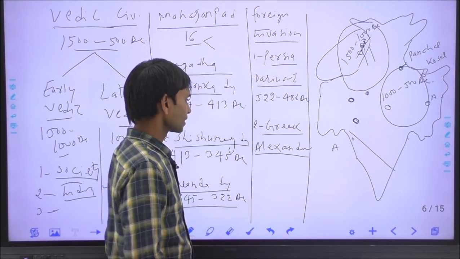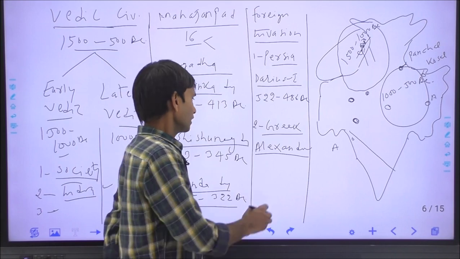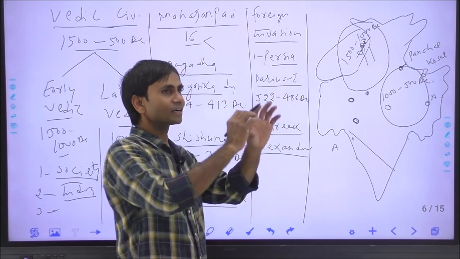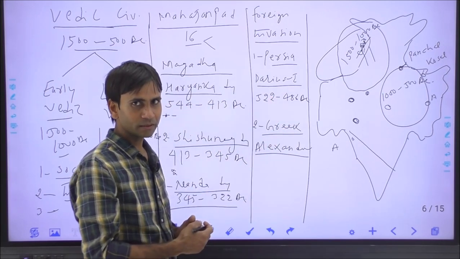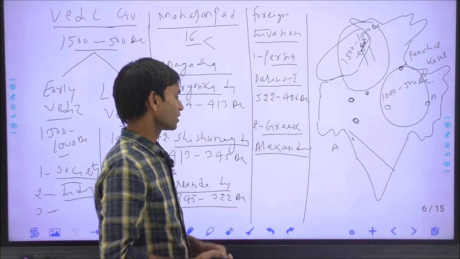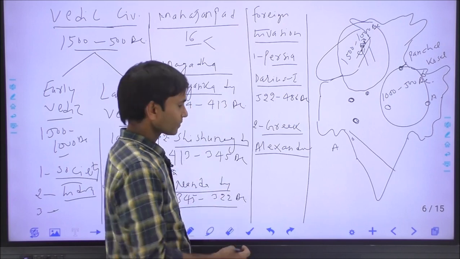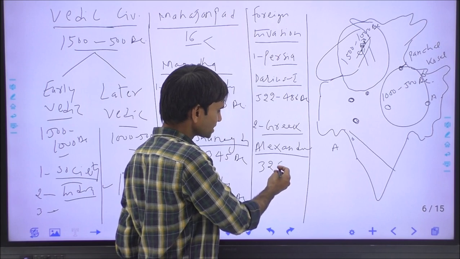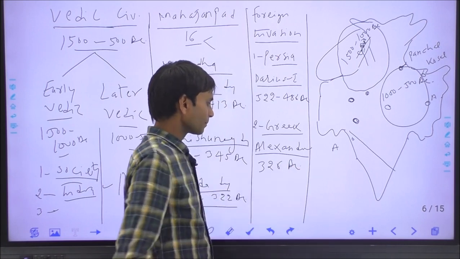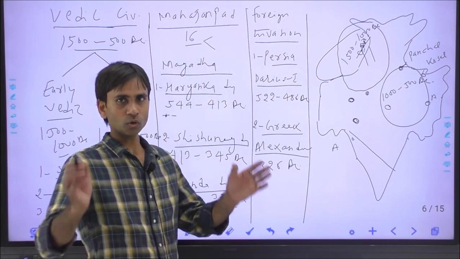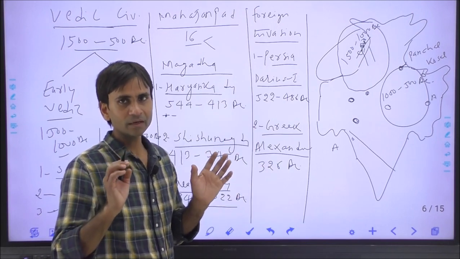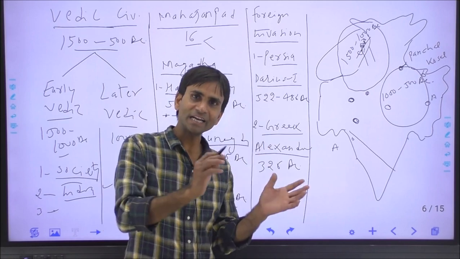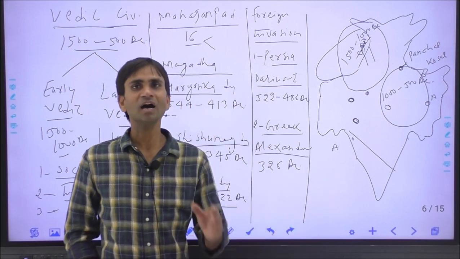Alexander attacked Porus, the important ruler between the territory of Jhelum and Chenab river, and Alexander fought the battle of Bitasta against the king Porus in 326 BC, and it is called the battle of Bitasta or also the battle of Jhelum river. Bitasta is the ancient name of Jhelum river, or in Greek the Jhelum river is called the Hydaspes.